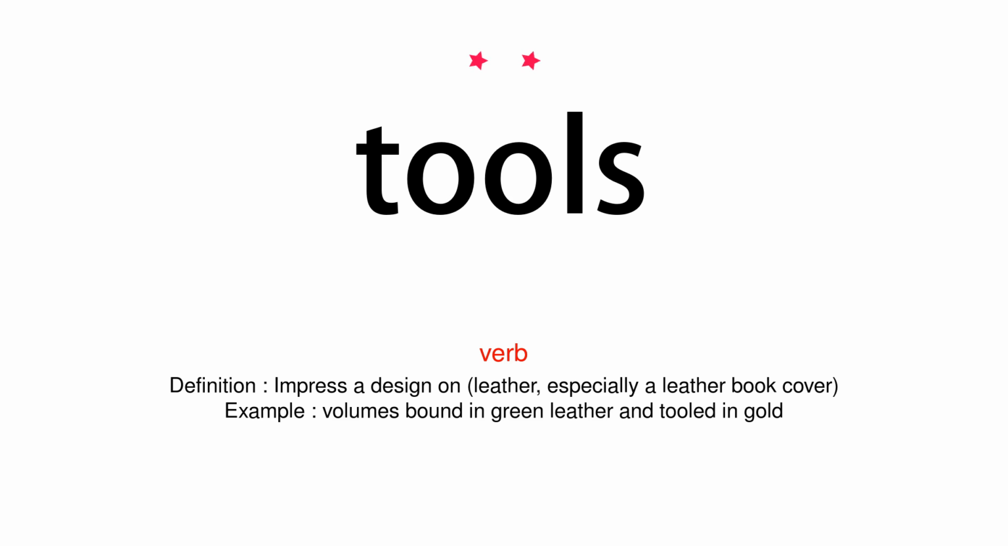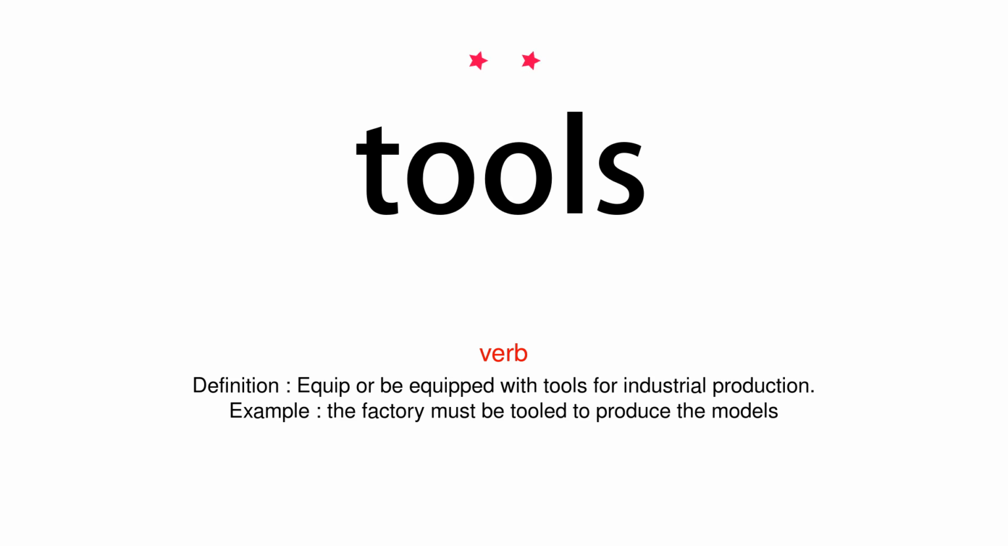Verb. Definition: impress a design on leather, especially a leather book cover. Example: volumes bound in green leather and tooled in gold. Verb. Definition: equip or be equipped with tools for industrial production. Example: the factory must be tooled to produce the models.